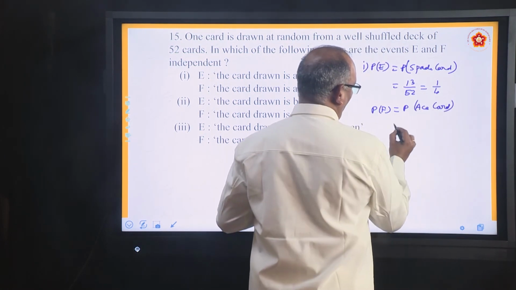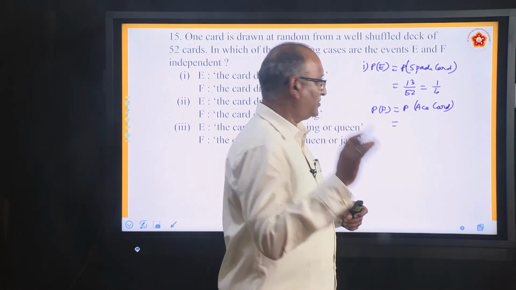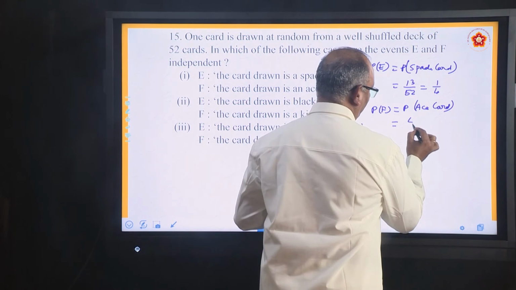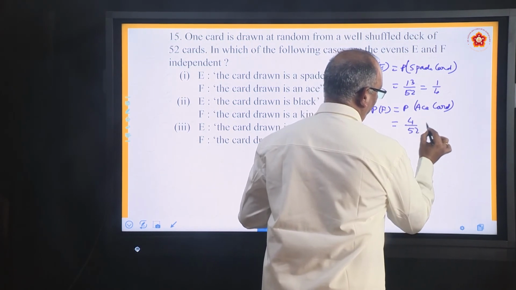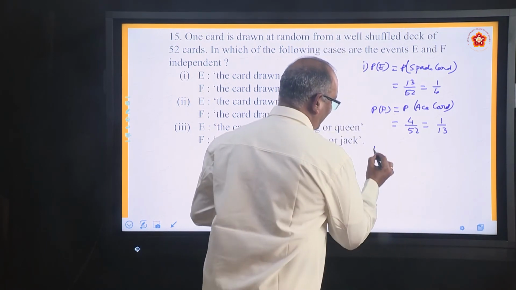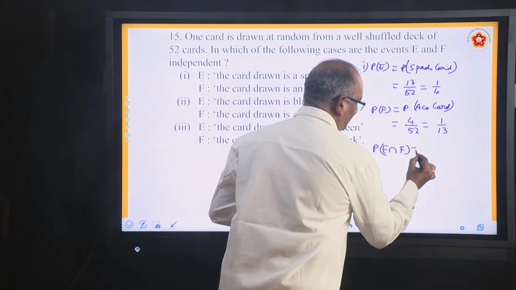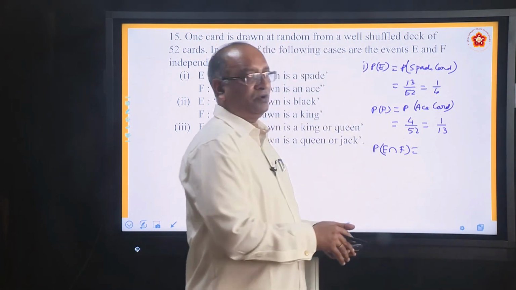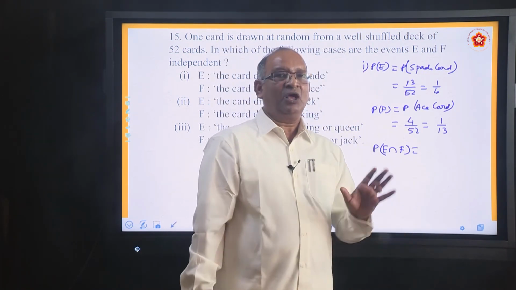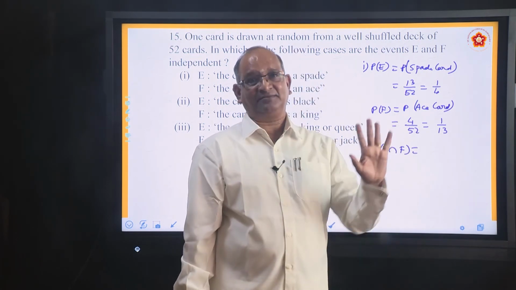What is the probability? How many ace cards are there in a pack of 52 cards? 4. So it is 4 by 52, equal to 1 by 13. Now tell me what is P(E intersection F)? What do you mean by P(E intersection F)? E intersection F means how many cards are there which are spade cards and ace cards.